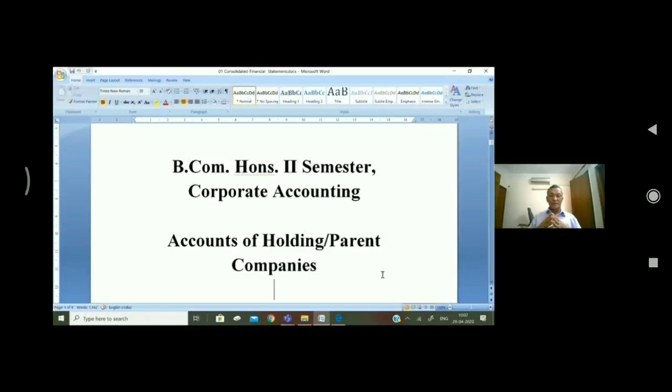Before I start, I will repeat one or two points of my first class. One, source material. I have recommended two books. Why have I recommended only two books? Because these two books are as per your new syllabus. Now, your syllabus is at par with regular college students, that is CBCS.